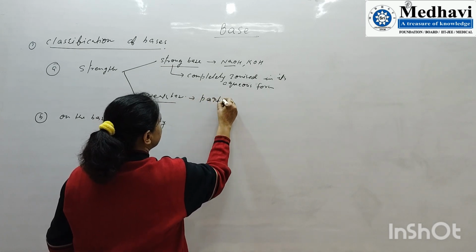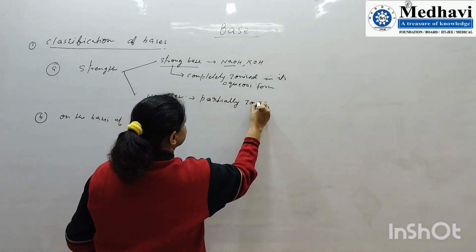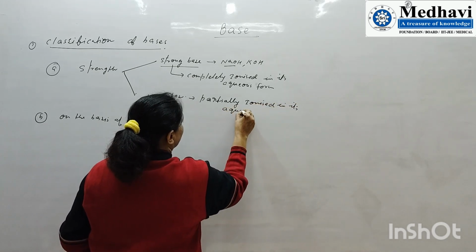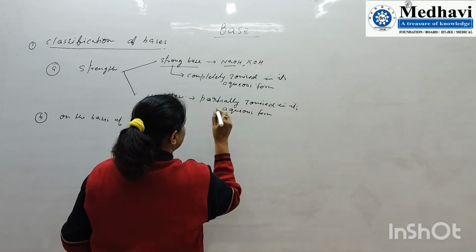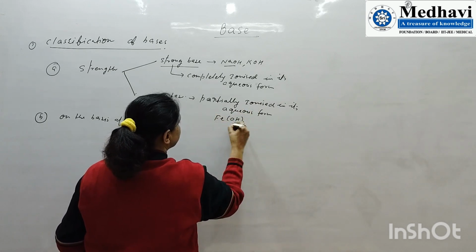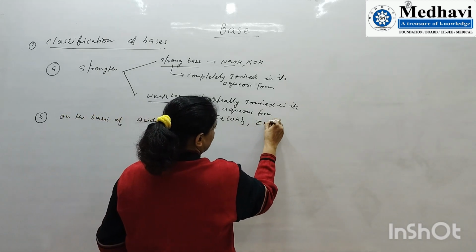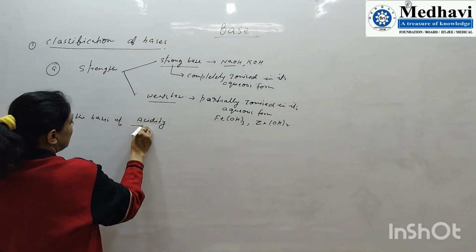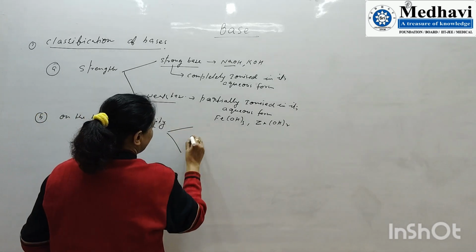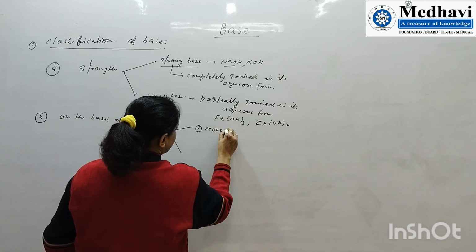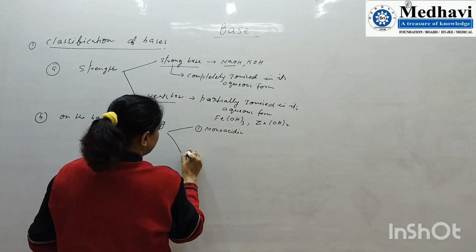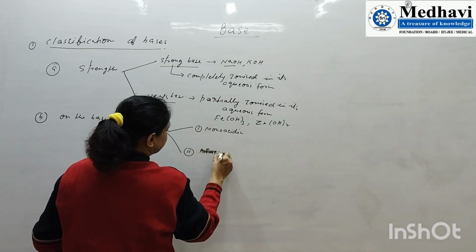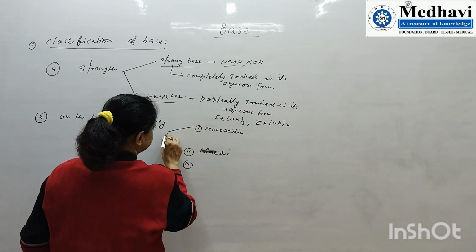So a weak base is partially ionized in its aqueous form, like Fe(OH)3 and Zn(OH)2. On the basis of acidity, it is classified into monoacidic, diacidic, and triacidic.